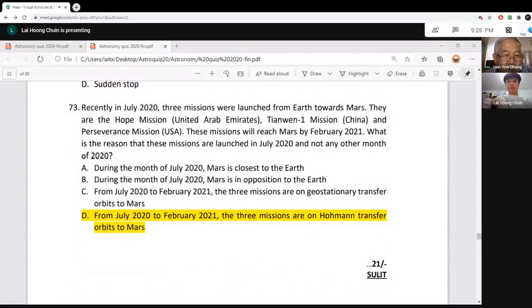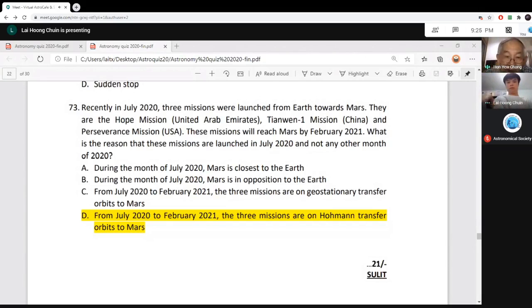Let's go to A: during the month of July 2020, Mars is closest to the Earth. Wrong, it cannot be, because you have the Sun in the center, the third planet, the Earth, and imagine the Sun, Earth, and Mars are in a straight line. It's called Mars in opposition to the Earth. In that case, it is closest to the Earth, and you can see Mars overhead when you launch. But you must understand that the rocket launched from the Earth will orbit around the Sun faster, while Mars orbits the Sun at a different speed. So by the time you reach Mars, it will have gone to a different position.